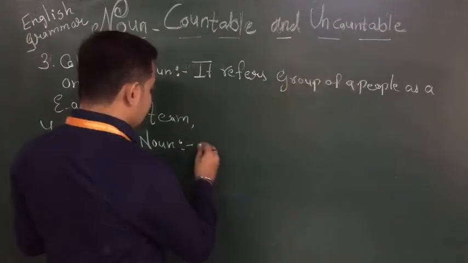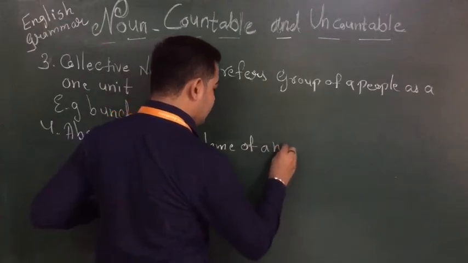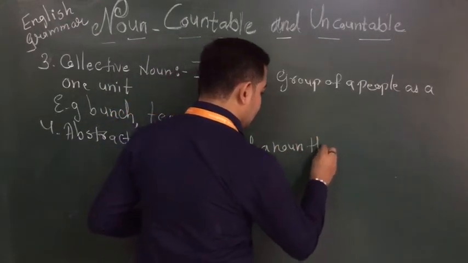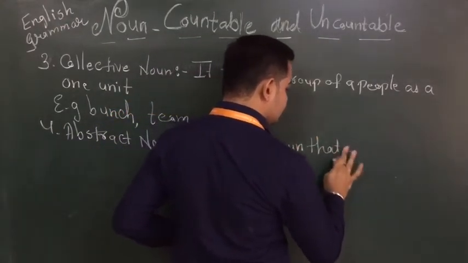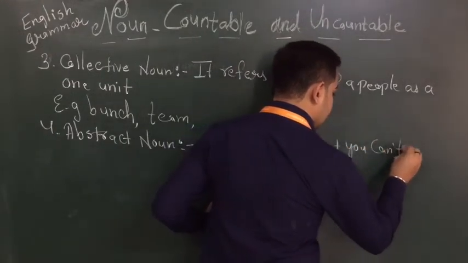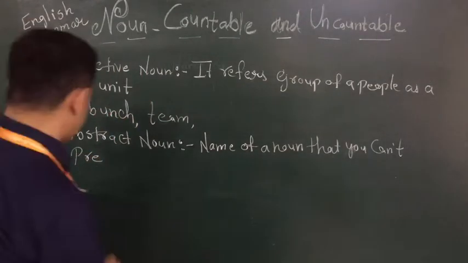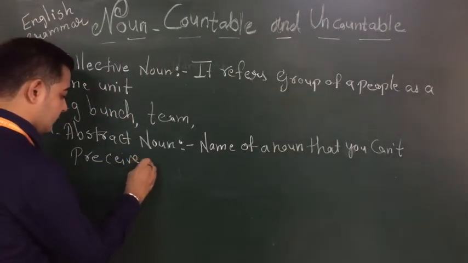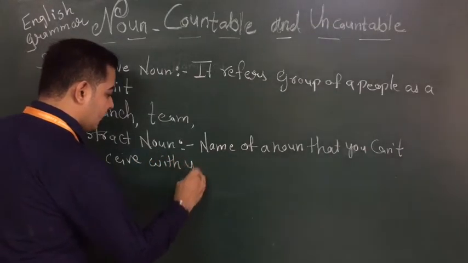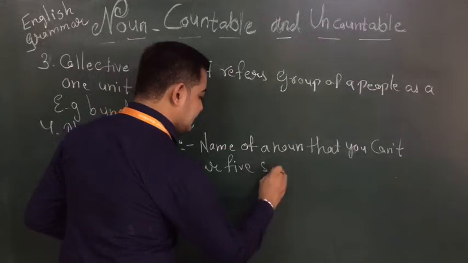Definition of it is, name of a noun that you cannot perceive with your five senses.